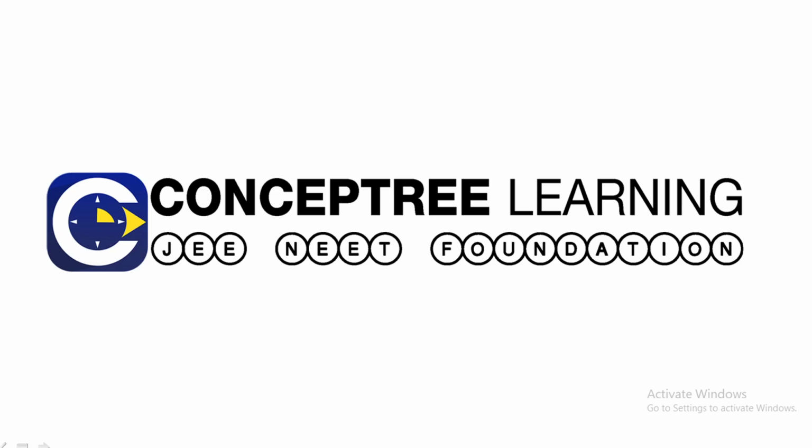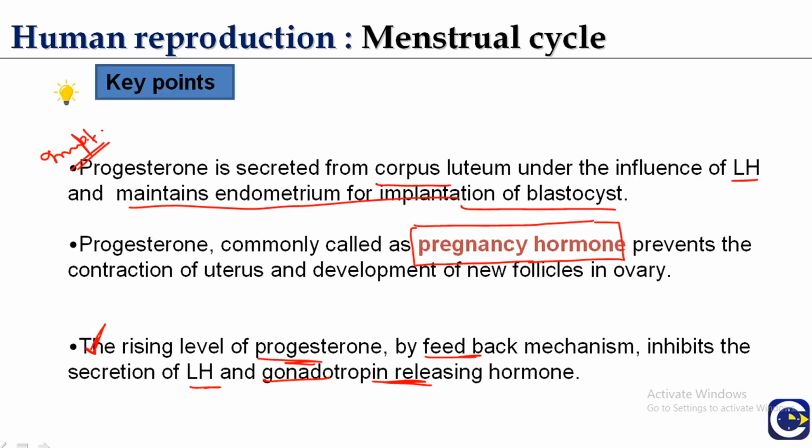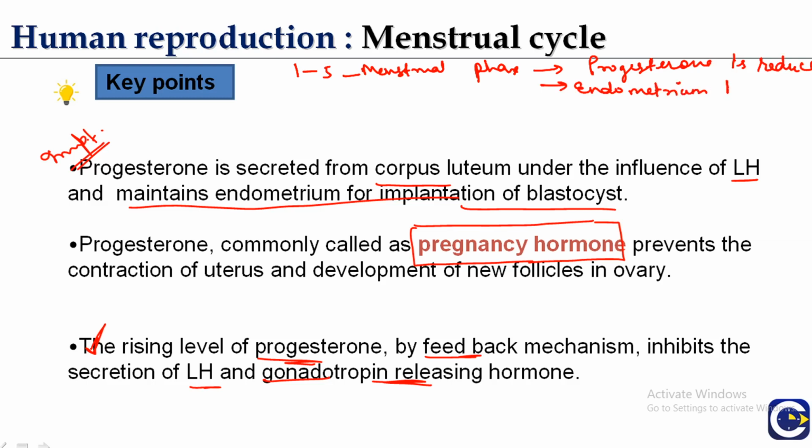So this is all about the menstrual cycle. What are the events which take place? We can summarize in a table: days 1 to 5, the menstrual phase, progesterone is reduced, the endometrium breaks down, that's why there is blood flow.